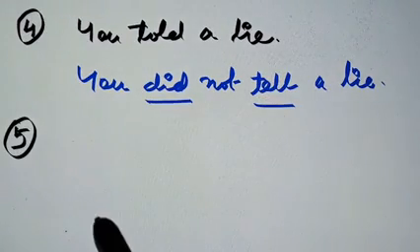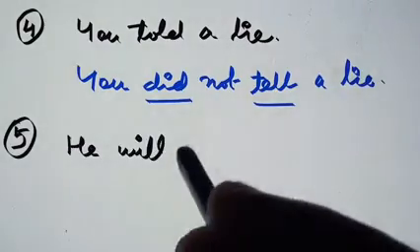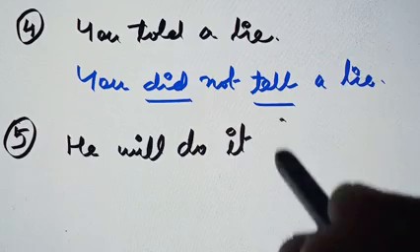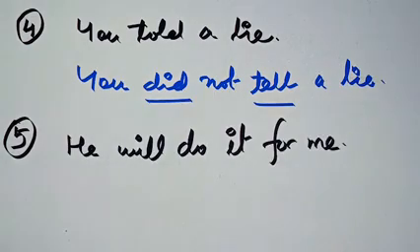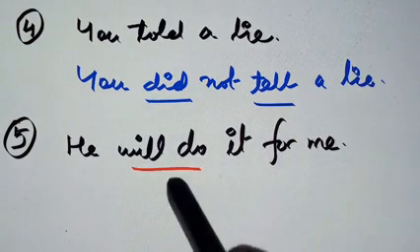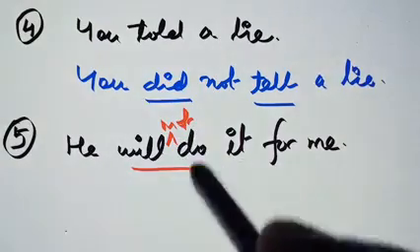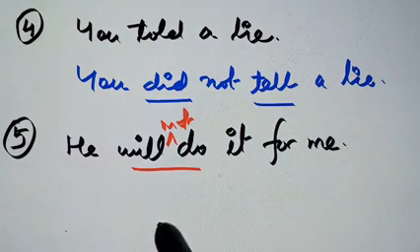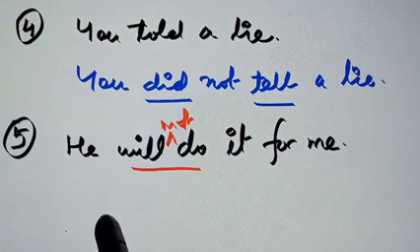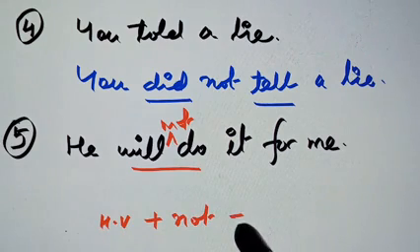So the next sentence is, he will do it for me. Now making a negative of this is so easy because we just have to place not here. We know the structure of the negative sentences is helping verb plus not and the main verb.